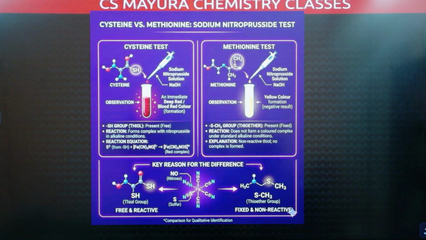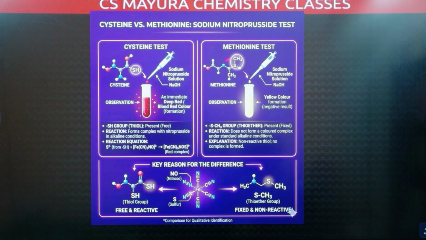Right. I am giving two important examples here, cysteine and methionine. In cysteine, the sulfur is in the form of thioalcohol, SH. It is free and easy to extract that sulfur. Okay. Now this is treated with sodium nitroprusside. Immediately it will give red blood color, deep red blood color.